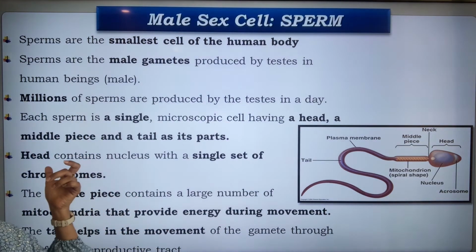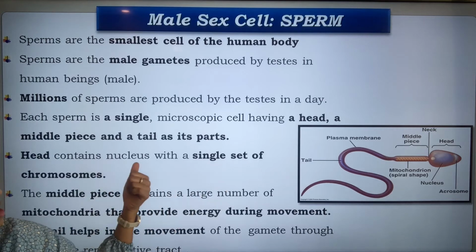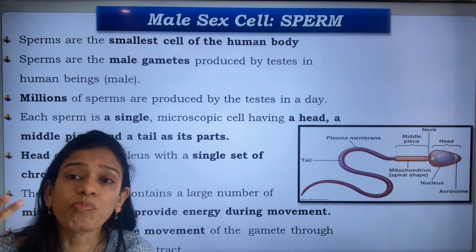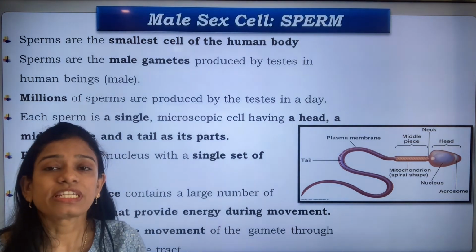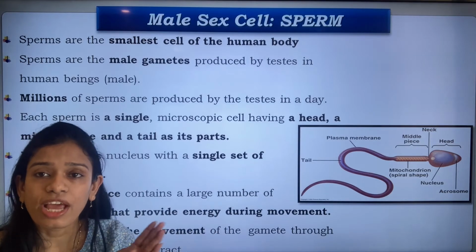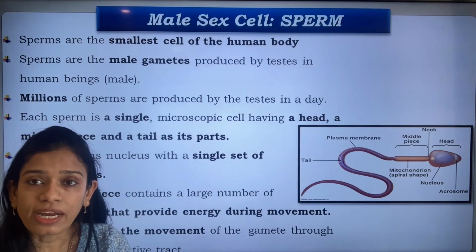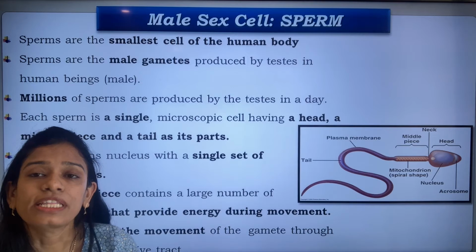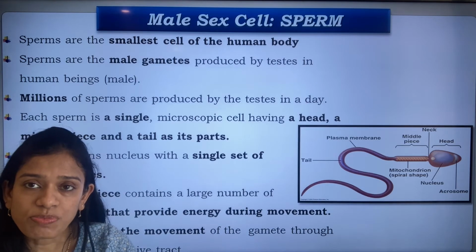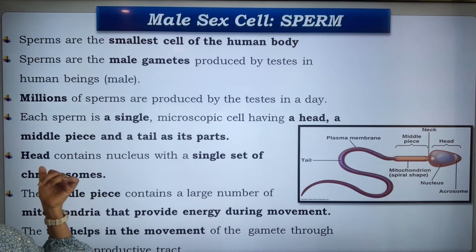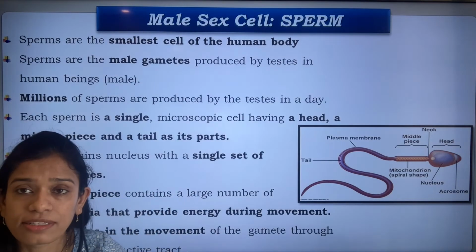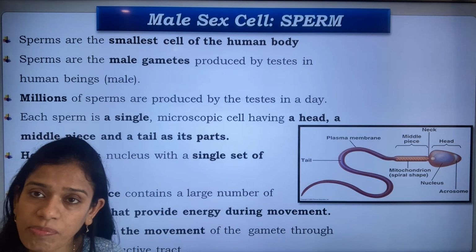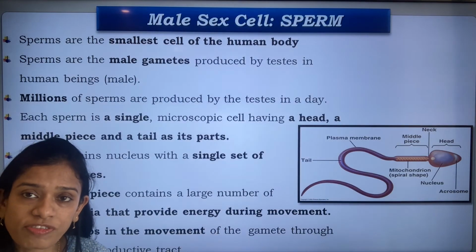Now what is that? The head contains a nucleus with a single set of chromosomes. I told you that sperms and eggs both have a single set of chromosomes because on fusing, or on fertilizing, they form the 2N condition, that is two sets of chromosomes, and that is how the offspring or the future generation is produced. So the head contains the nucleus, as well as the genetic information which is passed on to the egg during the process of fertilization.